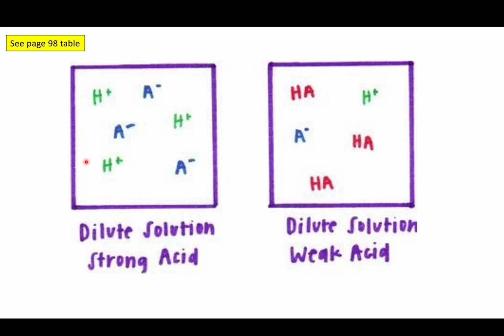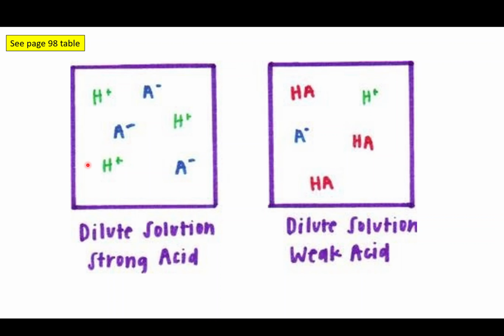The strong acid is strong because it has so many of these hydrogen ions in a particular concentration. So the higher the concentration of hydrogen ions, the stronger the acid, the more likely there is to be a successful collision between a hydrogen ion and something else. It could be a metal, it could be something else in solution.